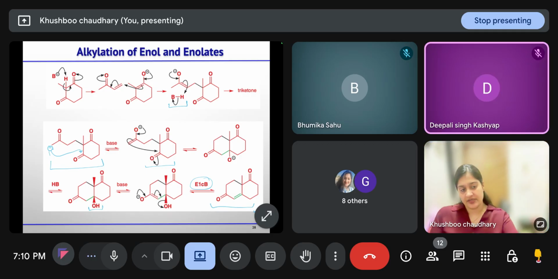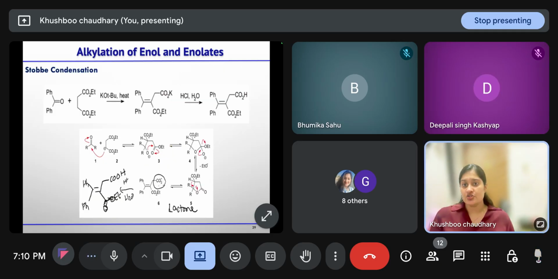Yes, ma'am. Okay. Then next is Stobbe condensation, where you have a reaction between a ketone and a diester of succinic acid. Base will take the proton from any of the alpha positions. Then that anion will react with the carbonyl carbon, and you will get this alkoxide ion. Then you have O negative and ester in the same system.